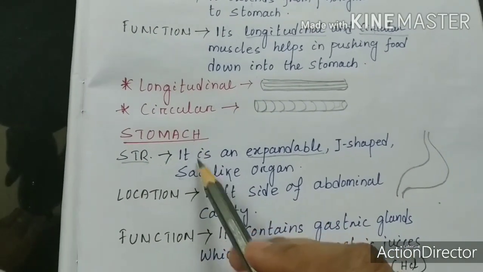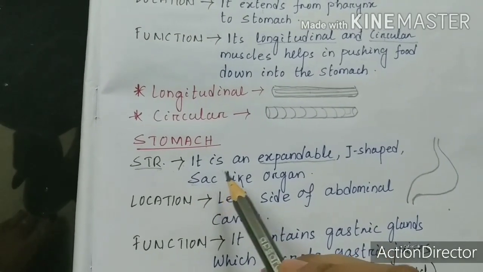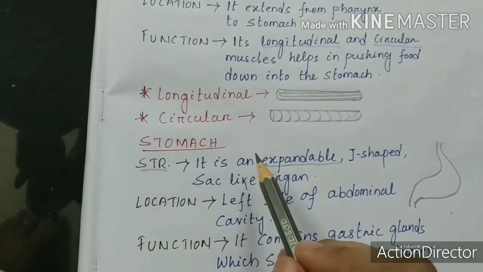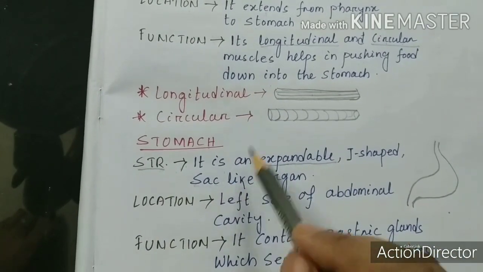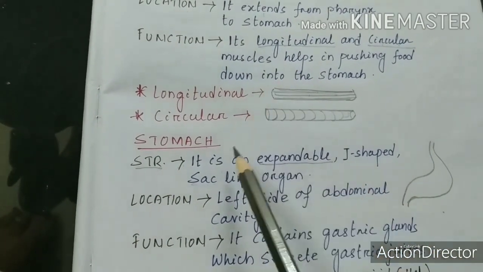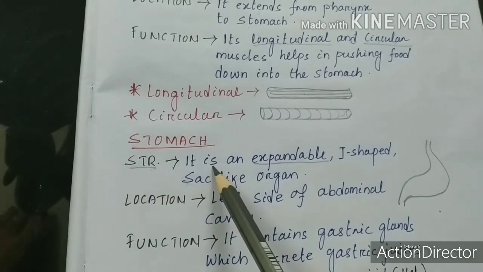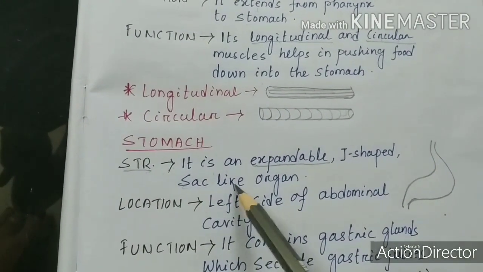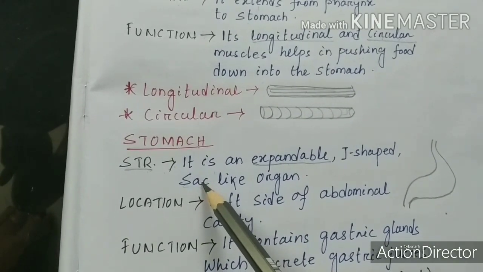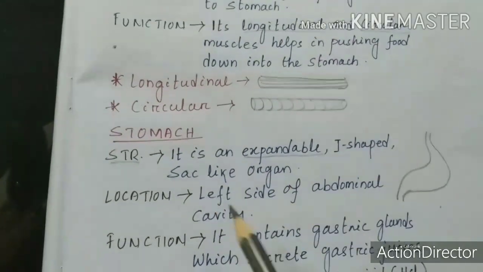The stomach is just like a polythene, which can hold the food that we have taken from the oral cavity and that is pushed by the oesophagus. So we can say the structure is an expandable J-shaped sac-like structure. Remember, sac means something which can hold.